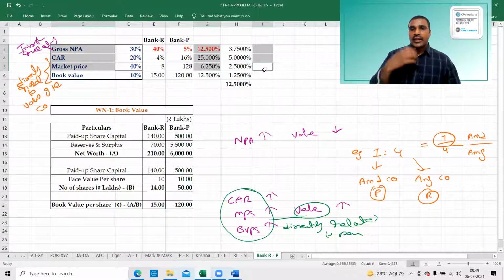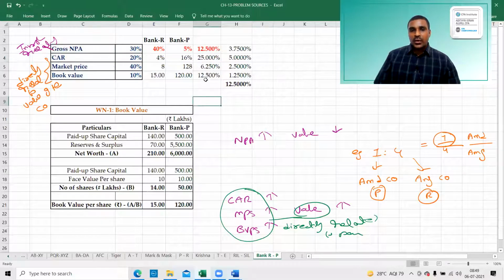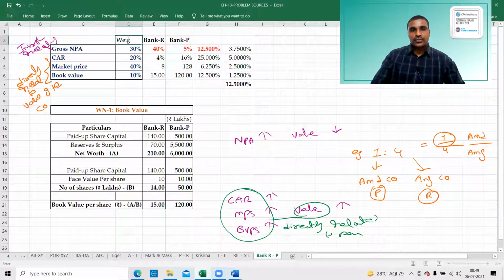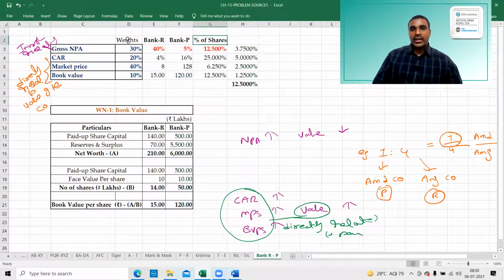So rather than taking individually, what they are doing is the weighted average of these various shares. That's it. These are the weights. So gross NPA, Bancor, Bank P, number of shares. We can take a percentage of shares.